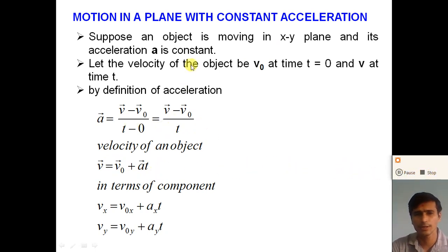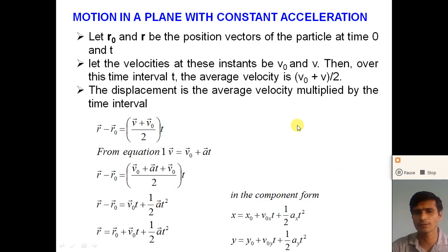So now, dear student, we find the displacement for constant accelerated motion. Let r0 be the initial position vector at time t equal to 0 and r be the position vector of the particle at time t equal to t. Let the velocities at these instants be v0 and v. Vector v0 is the initial velocity and vector v is the final velocity.